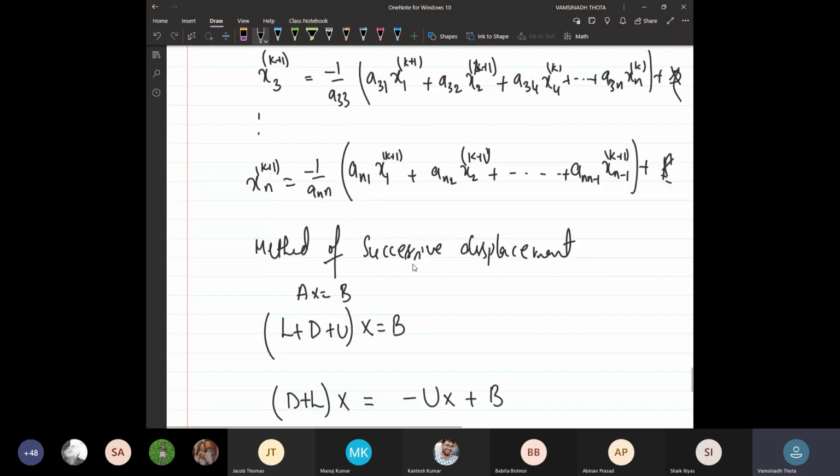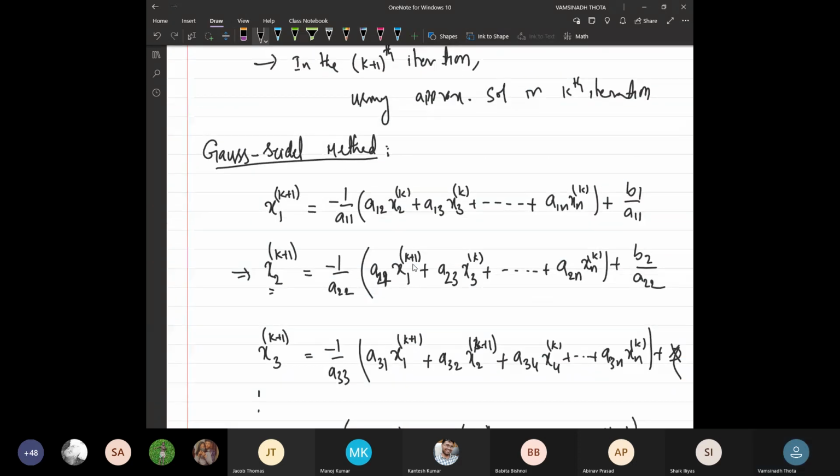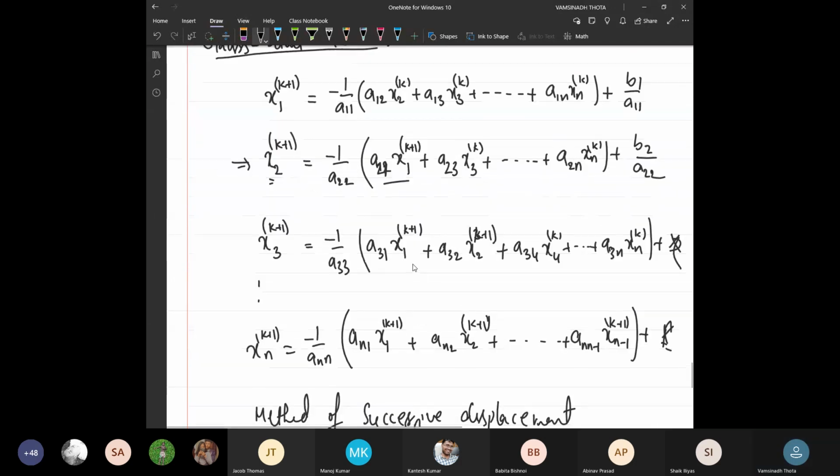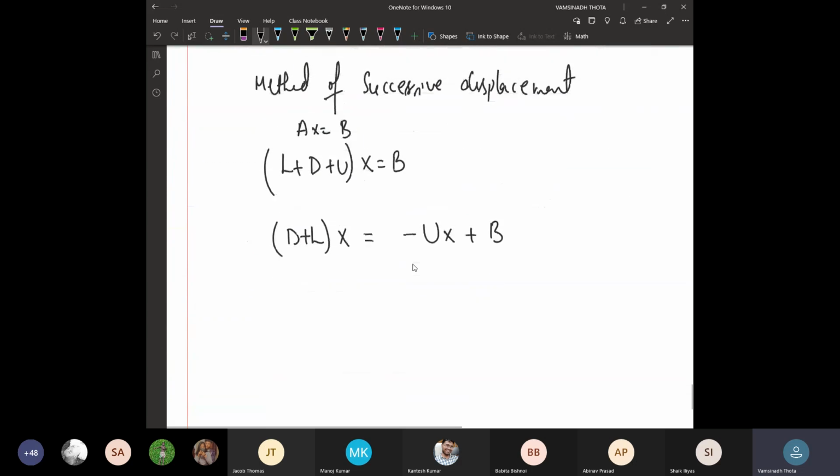Why? Because as you can see here, from the second equation onwards, the terms are there for the k plus 1th iteration, and the remaining terms are for the kth iteration. We need to use it. So this is basically the formula for the Gauss-Seidel method.